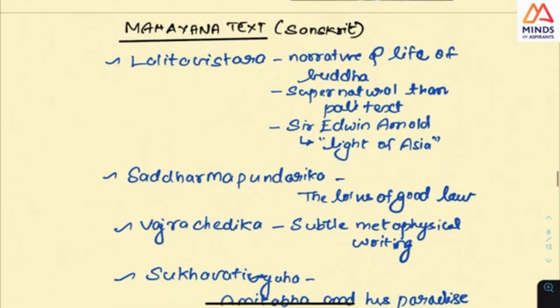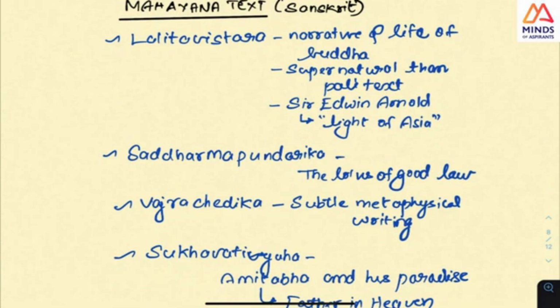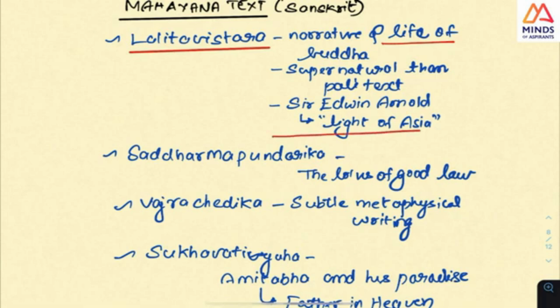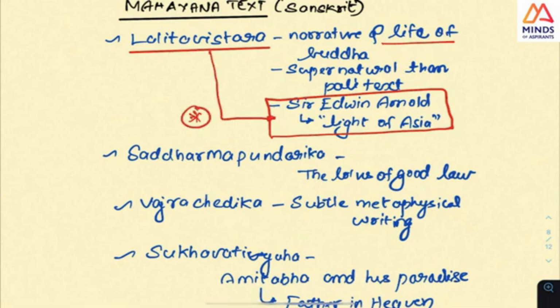Next is the Mahayana text, which is very, very important. Similarly, the way we saw for the lesser vehicle, for Mahayana it is the Lalita Vistara. So look at all these things. It is a narrative of the life of Buddha. The important concept that you should look at is that this Lalita Vistara, a Mahayana text written in Sanskrit, is the text which was used for Light of Asia. This is a very famous poem about the life of Buddha, and what they used as source is the Lalita Vistara. Please note this down. And this is a Mahayana text.